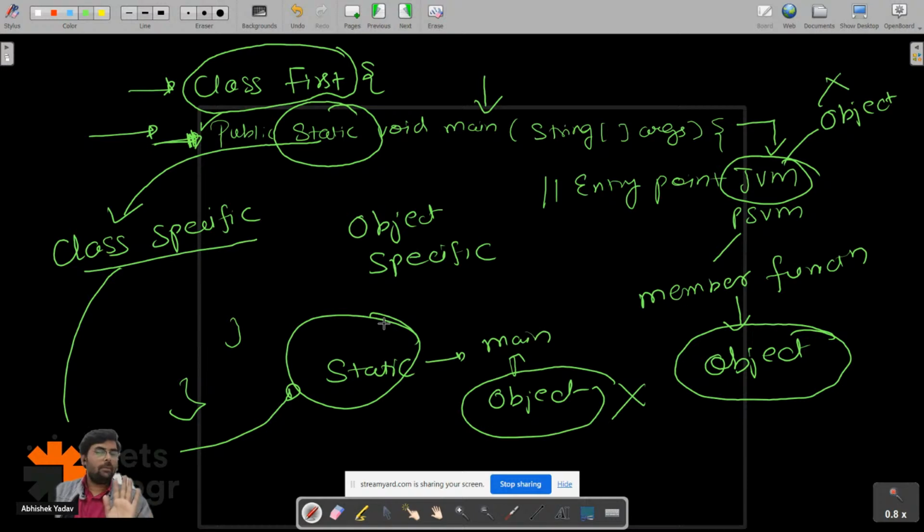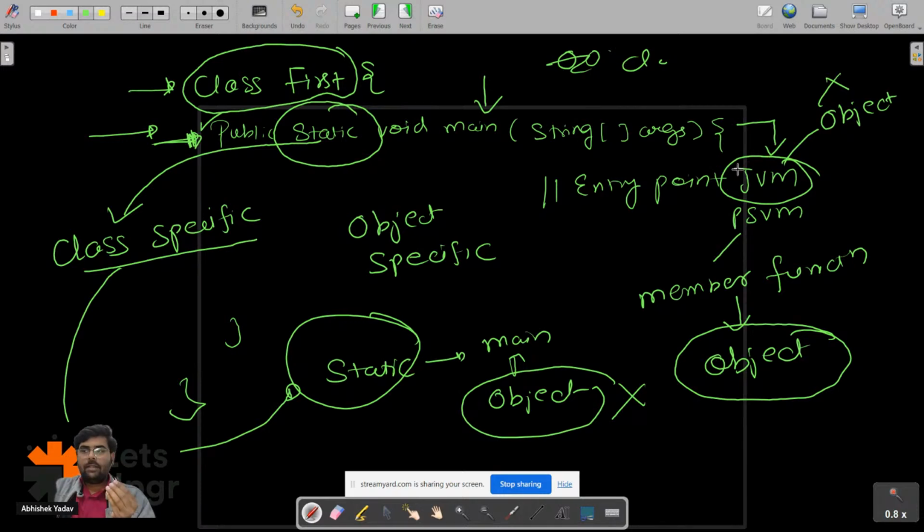We are not going to deep dive into the static function. If we have time left, we will discuss the static keyword in the fourth or fifth day of the bootcamp. But till this point, the high level idea is clear, guys. Yes or no? Okay, Chandana. So the idea is clear, right? The concept of Java is that everything is about class and object. In order to access the data member and member function, you have to create an object, right everyone?